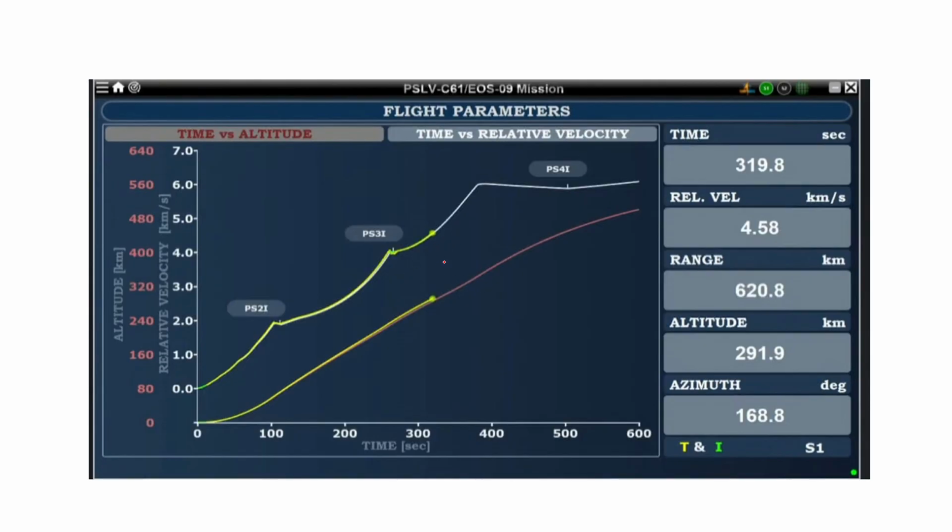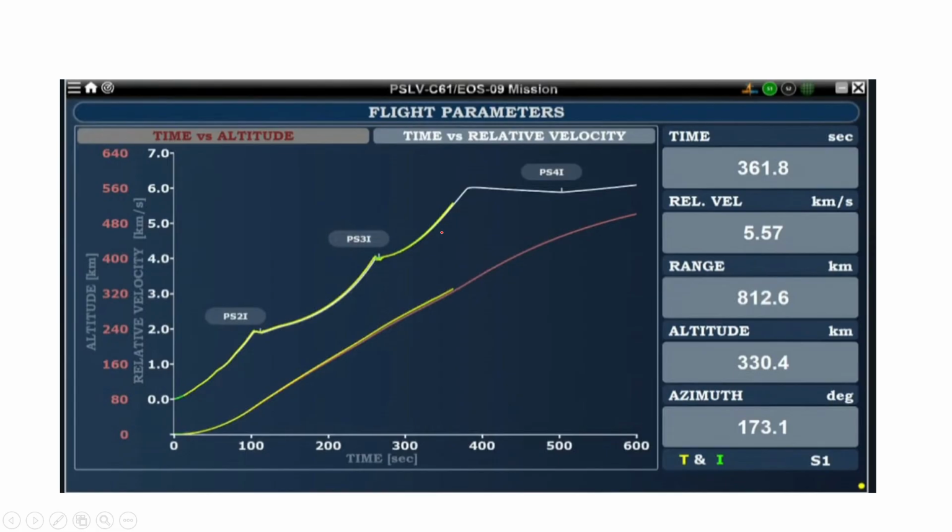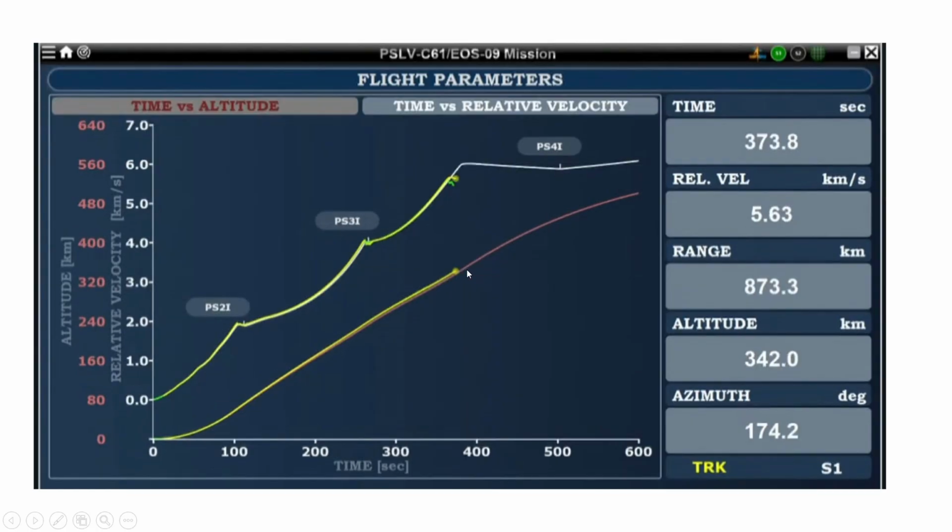Data from instrumentation, I mean the onboard computer, and tracking done by the ground station is perfectly fine. And here also when we achieve time 361.8, it is fine. And then our situation is going normal, you can see here.